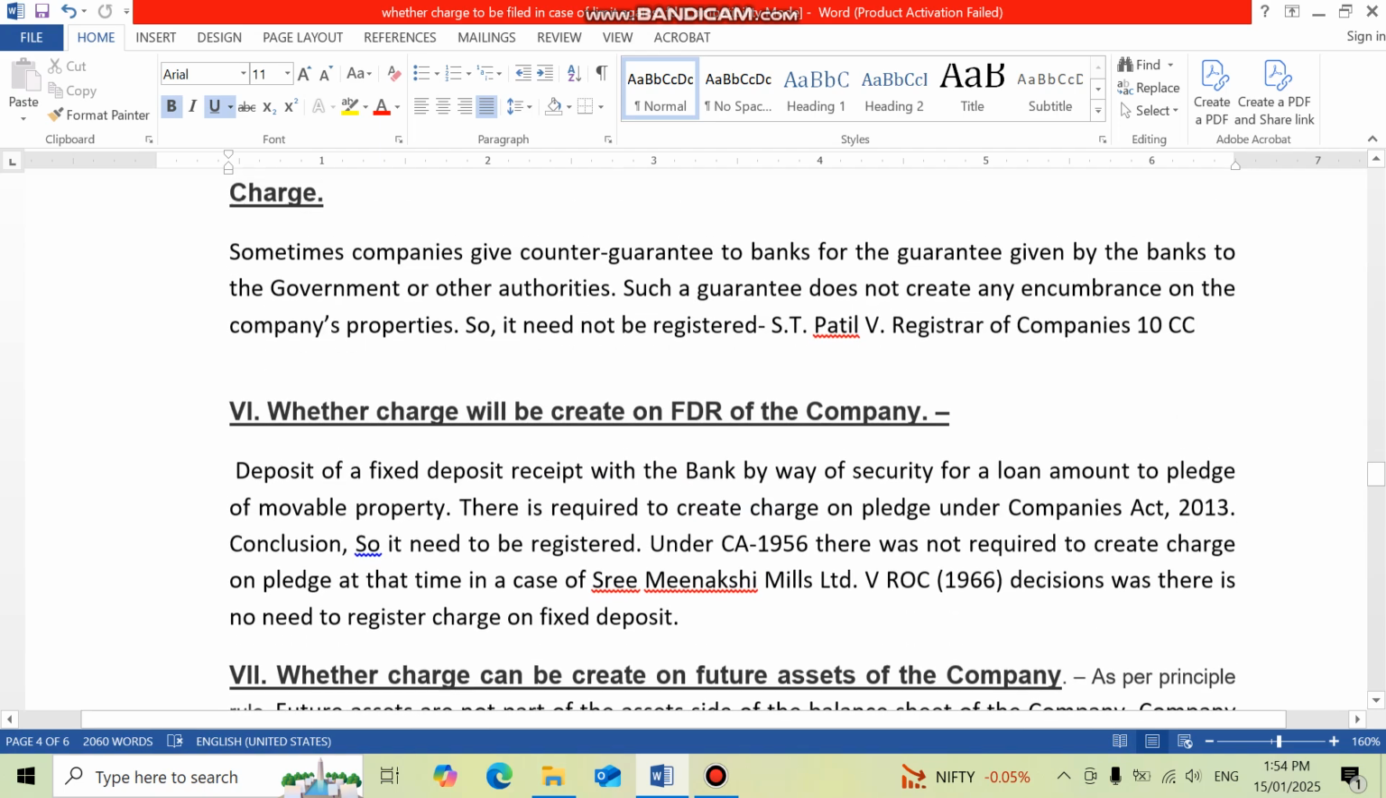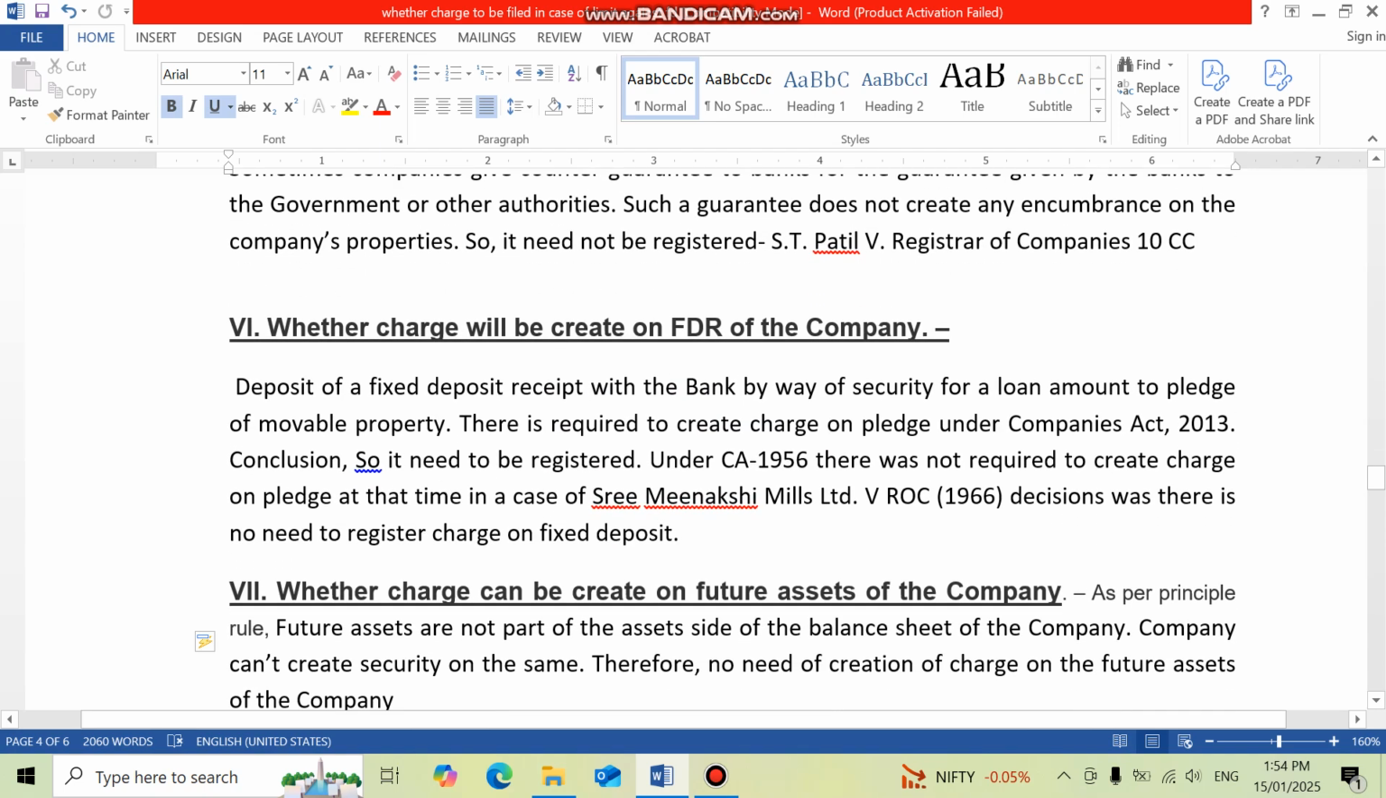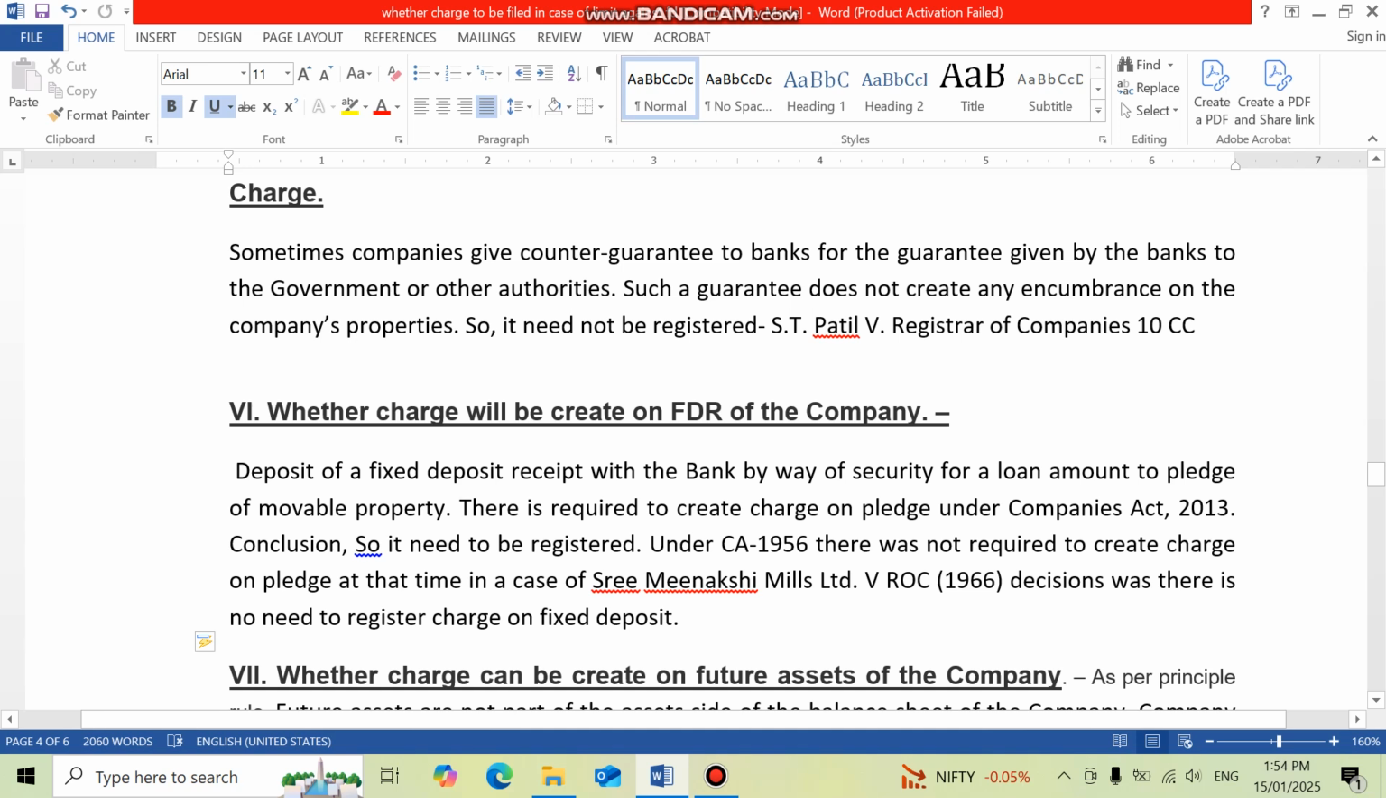Sixth, we have to deal in this video with whether charge will be created on FDR of the company. You see, a number of times the company gets the OD limit against the FDRs. Deposit of fixed deposit received with the bank by way of security for loan amounts to pledge of movable property. There is a requirement to create a charge on the pledge under Companies Act 2013. So the conclusion is that the charge on FDR of the company, the OD limit, needs to be registered.